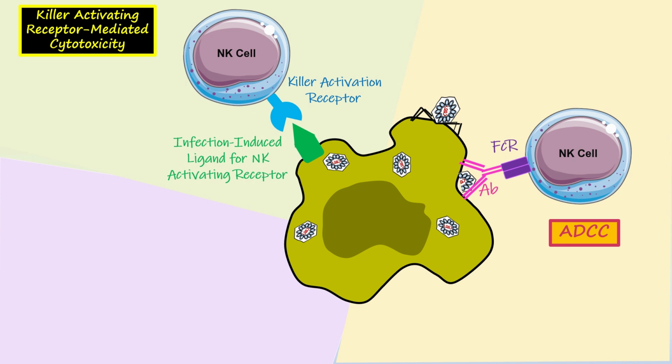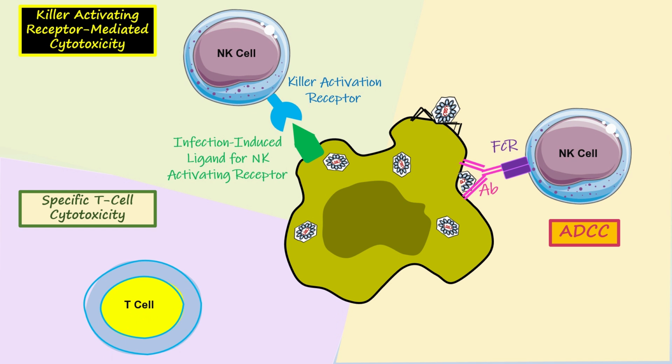However, as previously mentioned, a subset of T cells with cytotoxic capabilities also exists, called specific T cell cytotoxicity. Like the T helpers, these cells have a very wide range of antigen specificities, because they clonally express a large number of different T cell receptors. Like the T helper cell, the cytotoxic T cells recognize fragments of protein antigens, called peptides, in association with a cell marker, the class 1 MHC molecule.